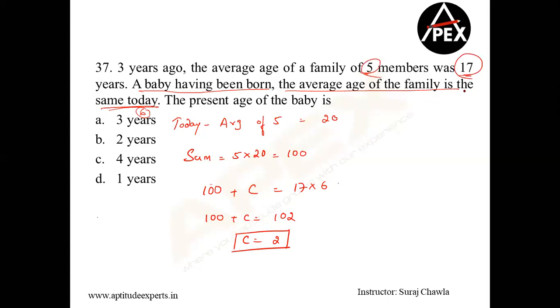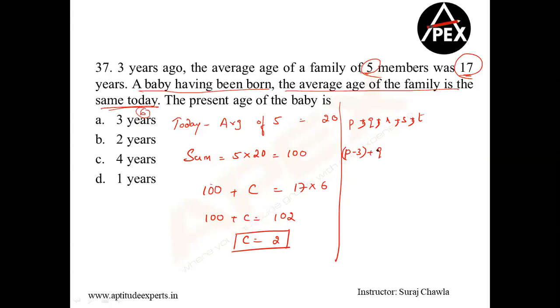It's something like this, guys. If you're having a doubt with this model, let me assume the 5 members in the family are P, Q, R, S, and T. So 3 years ago, the average of 5 members was 17. So I can say 3 years ago, this guy's age was P minus 3.